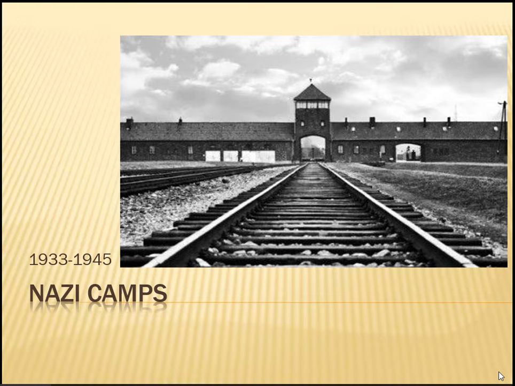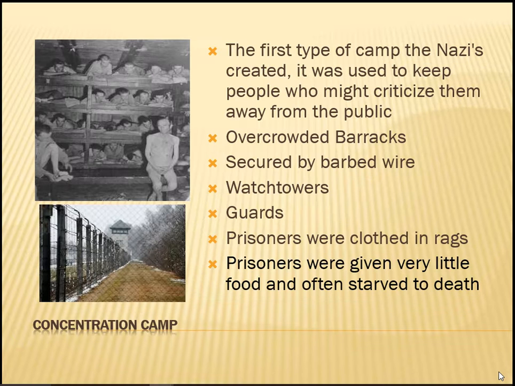They were around from 1933 to 1945 during the rule of Adolf Hitler and the Nazi Party in Germany. The first type of camp the Nazis created was concentration camps, and this is where they kept people who might criticize them. They kept them there to keep them away from the public so they wouldn't expose what they were doing. This included prisoners of war as well as Jewish people.